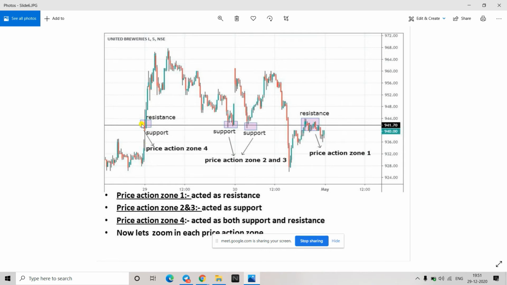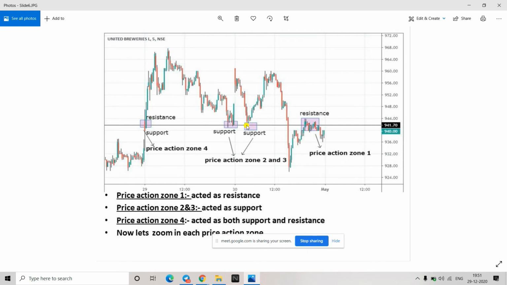Because either two things can happen here. Either sellers could dominate. If sellers are not able to dominate, that means buyers are dominating, and they'll take the price up. So this is again a support. Here also, if you see, the support is broken, so now this becomes resistance. Now you can see it is just struggling over here. This is giving resistance. Previously here and here it was giving support. Now this support is broken, so you can see it is struggling to go up from here. Many candles are getting formed and then again falling. So now this is giving resistance. Previously it was giving support. Able to understand this point?